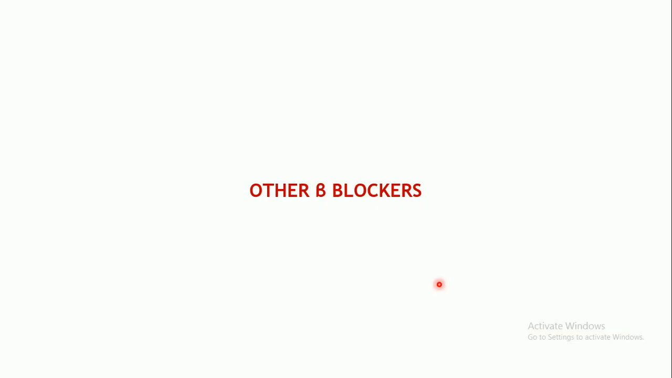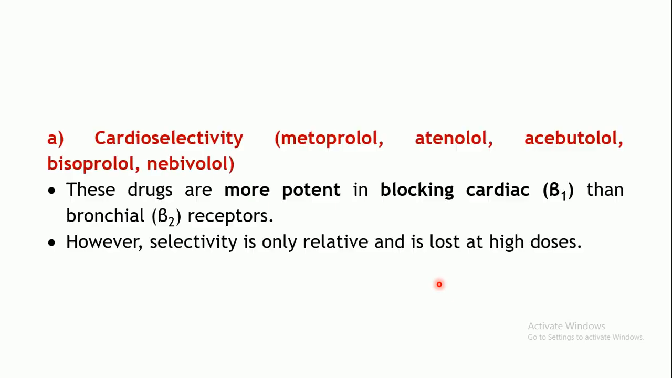So we shall continue with the beta blockers. We will see some of the properties of other beta blockers. We have studied the pharmacology of propranolol as a prototype drug. So let us see what the other beta blockers are and what their characteristic features are, how they differ, and what their important properties are. Accordingly, they are grouped based upon their different properties. They can be grouped into several categories.